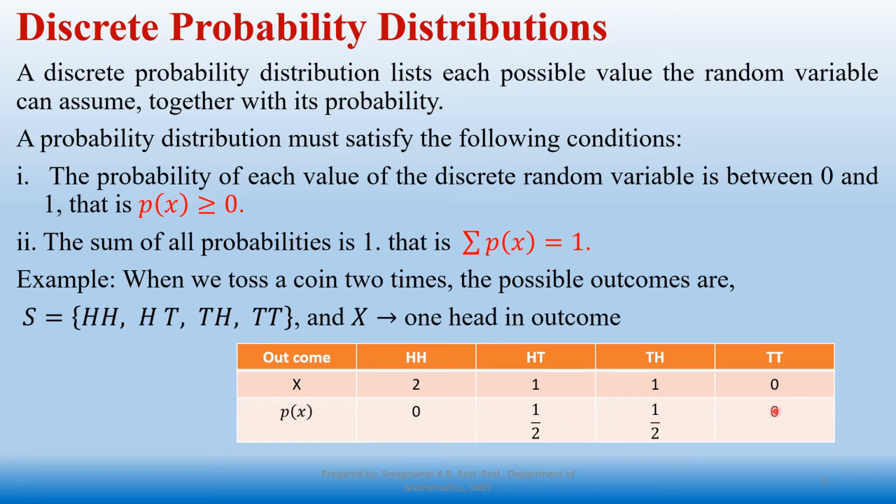Similarly for these two terms, that means the first condition is satisfied. Now check the second condition, 0 plus 1 by 2 plus 1 by 2 plus 0 is equal to 1. So the second condition is also satisfied. Then I will declare this table as a discrete probability distribution or simply probability distribution function.